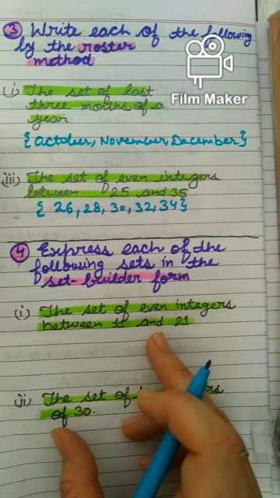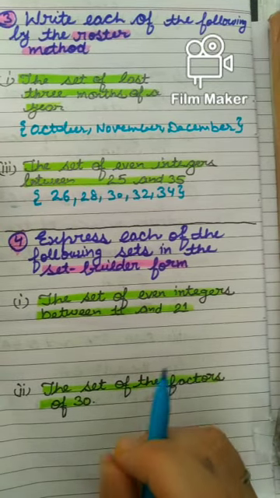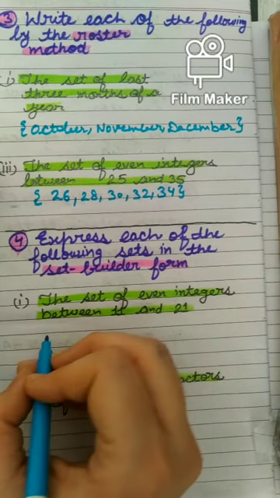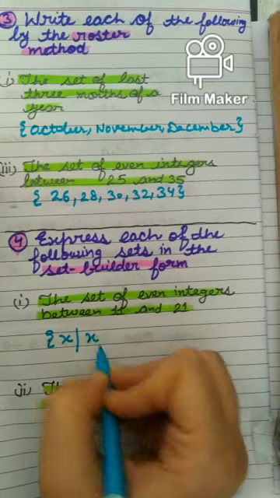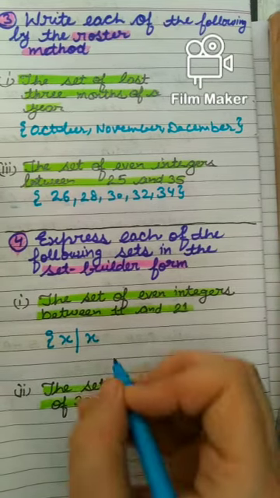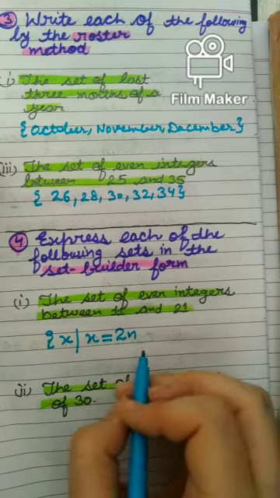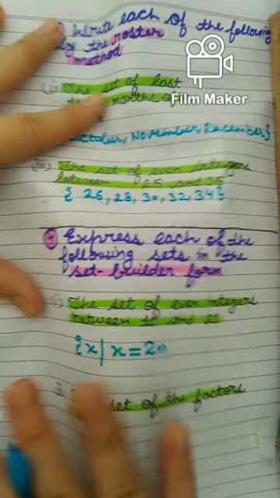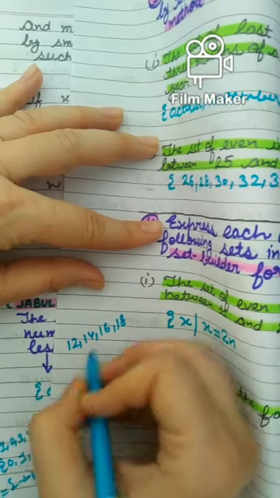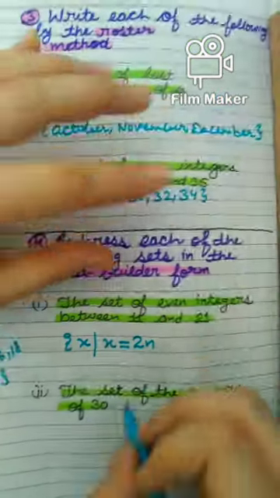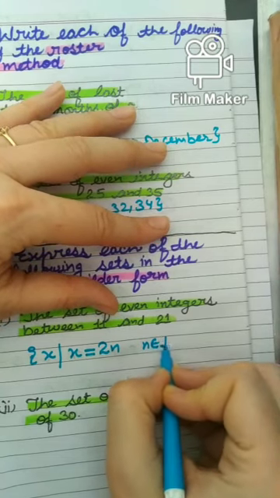Next question, express each of the following sets in the set builder form. Beta, I have to write by property, okay? The set of even integers between 11 and 21. I will put braces. I will write it has those x such that, now I will write the property of x. Even integers, na? So means these are multiples of 2. So I can write x is equal to 2n, right? But we have to take even integers between 11 and 21 only. Between 11 and 21 means 12, 14, 16, 18, 20. These are forming this set, na? So I have written x, where n belongs to I, these n are integers.